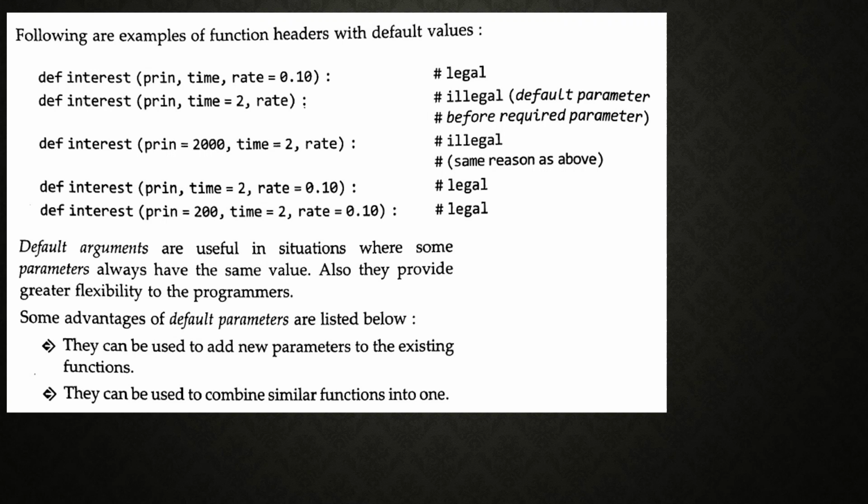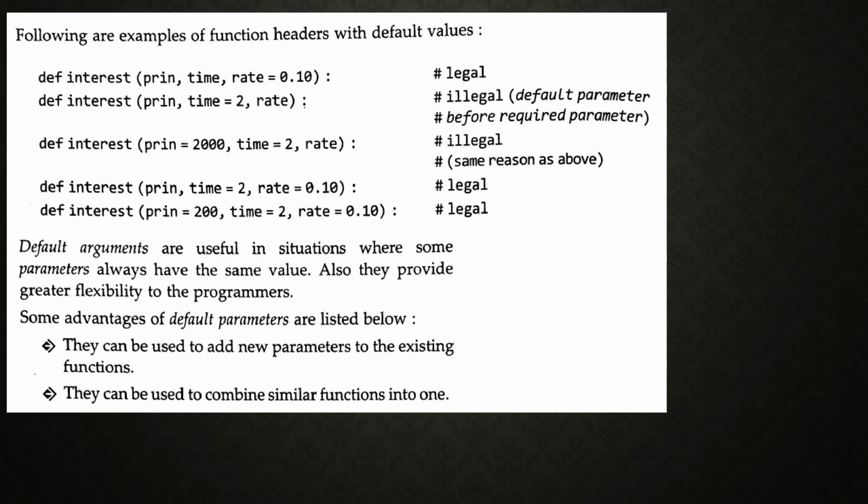Next, some examples regarding default arguments. The first one is def interest with principal, time, rate equal to 0.10. This type of function header is legal, that means it is allowed in the Python programming language. Take the second one, def interest with principal, time equal to 2 and rate not specified.